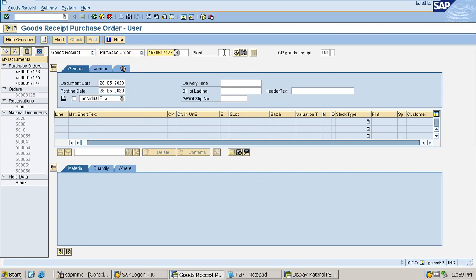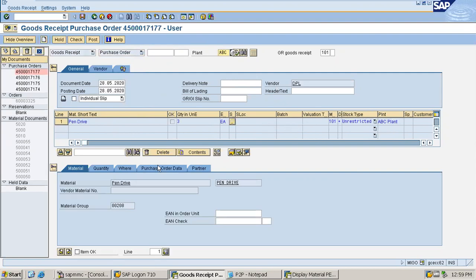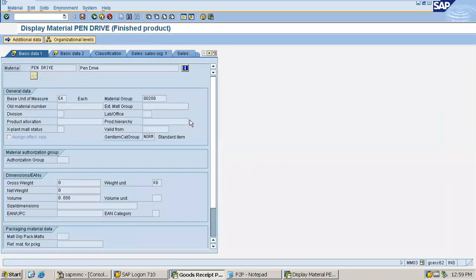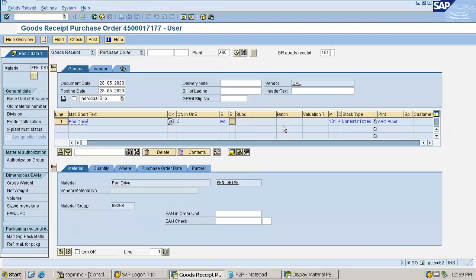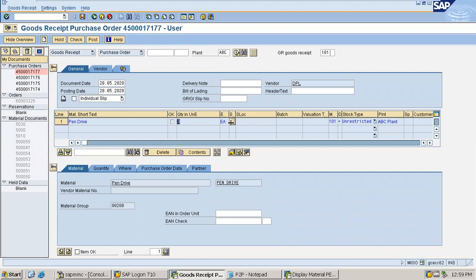Now I just have to enter the plant, ABC. Now I have to just execute this button, nothing else, and all the items, quantities, materials, all the relevant information will be coming up from the purchase order itself. See, pen drive was my material. 3 quantity of pen drive I want to procure, and that has come successfully, the data has been read from the purchase order. EA means each, and that unit has come from the material master. Now I'll just tick this item OK button.